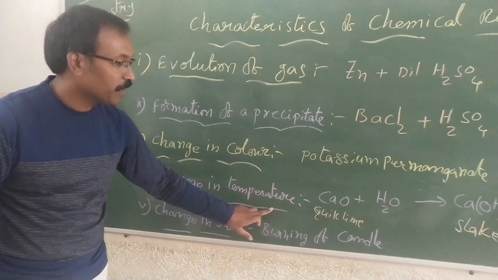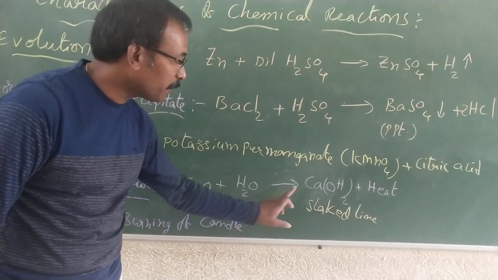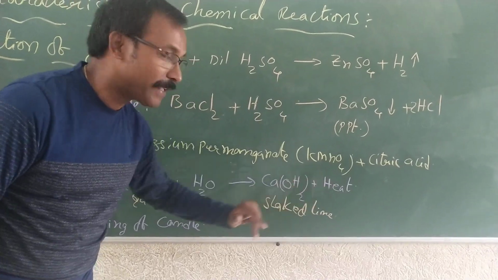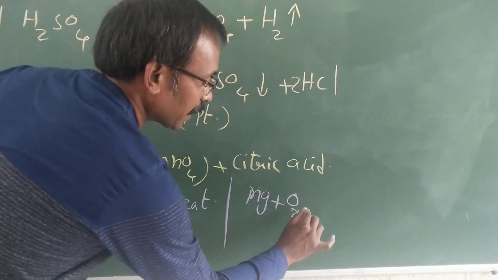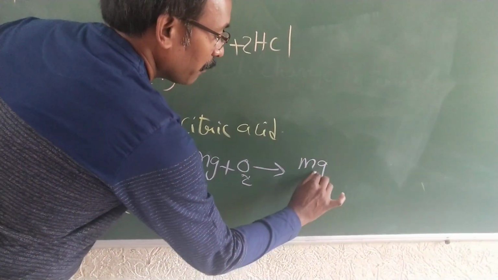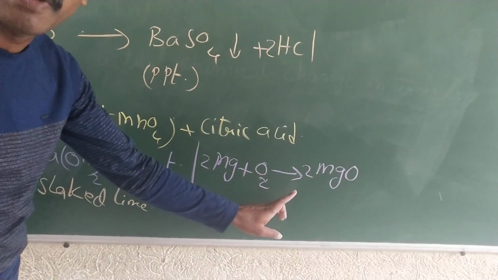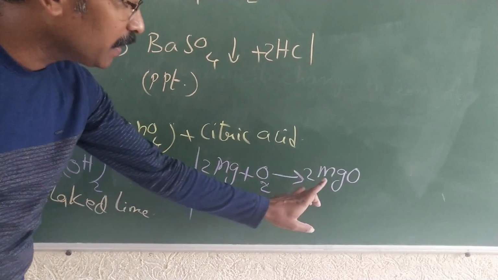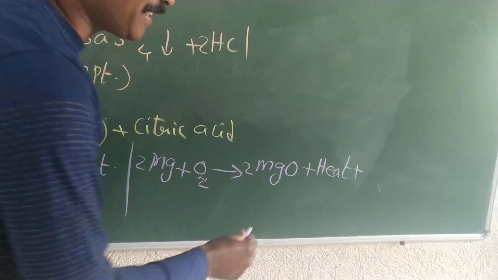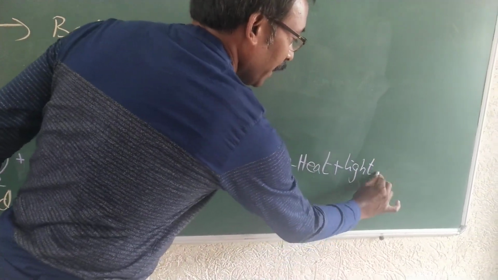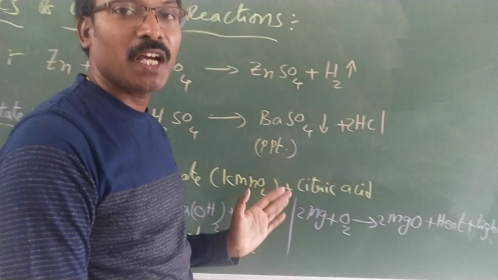So for change in temperature you observed two different examples. One is quicklime, which when added with water produces slaked lime and heat. And in one more example, we took magnesium and burned it. Magnesium when burned in oxygen gives out magnesium oxide. Here we have to balance the equation; in the next part you will understand how to balance equations. So magnesium burned in oxygen gives out magnesium oxide, heat, and one more thing, the dazzling, very bright light you have seen. Don't look at that very bright light with your naked eyes, which leads to damage of eyesight.